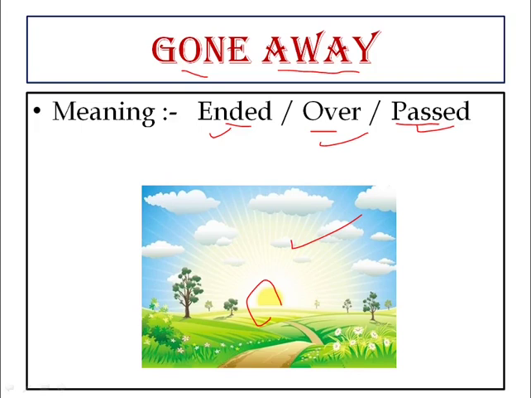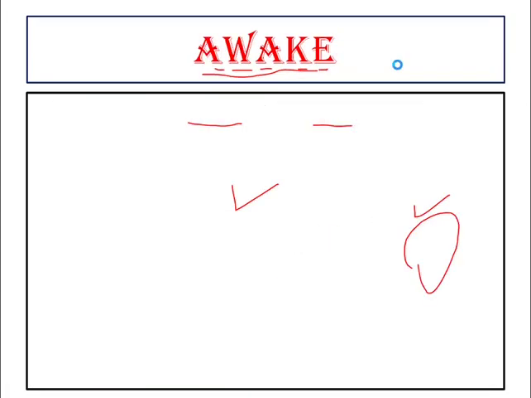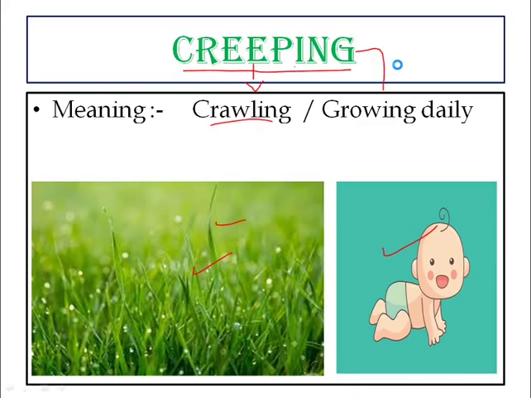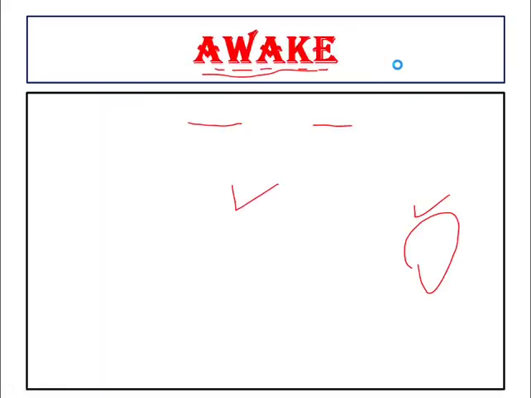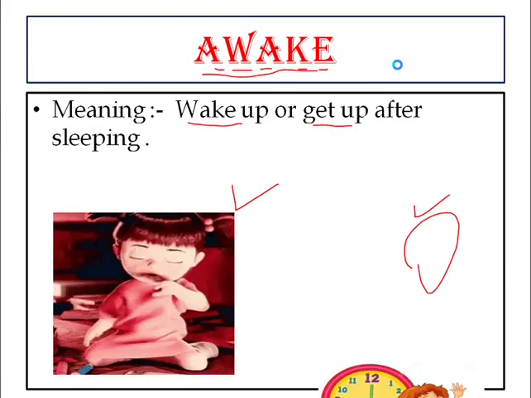This image shows that the night has passed. It means the night has gone away. These are the new words of your poem. Gone away, awake, and creeping. These were three new words of your poem.